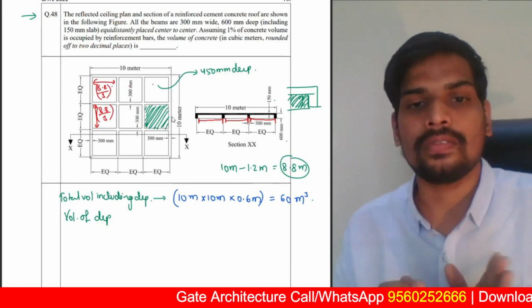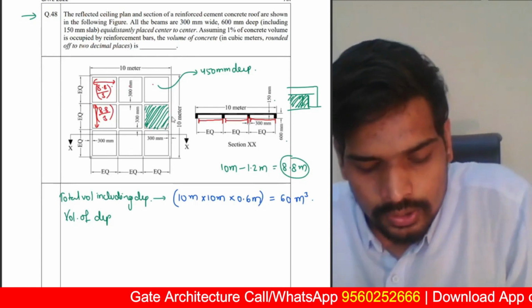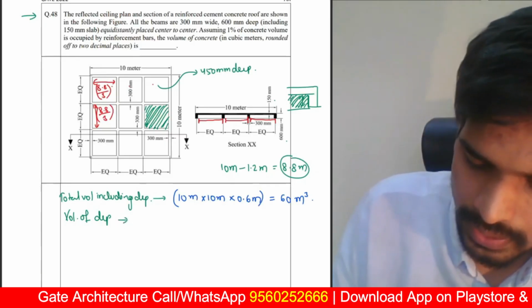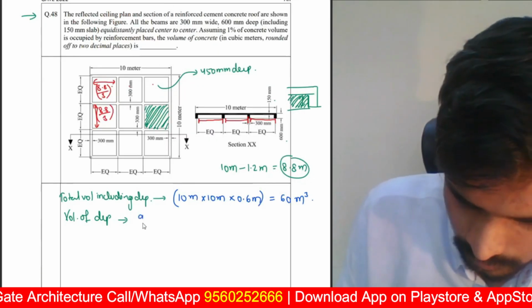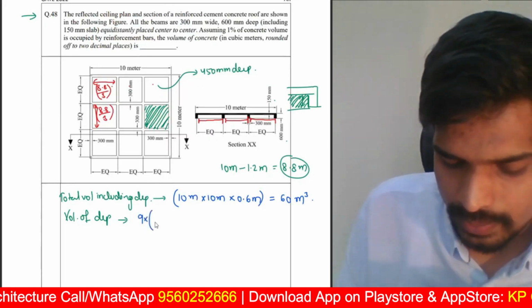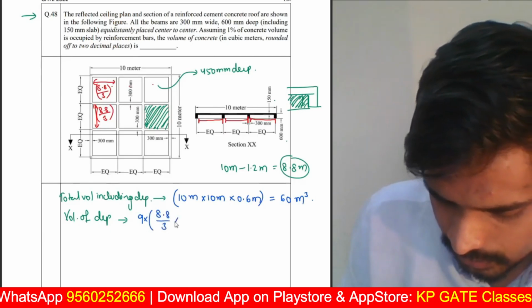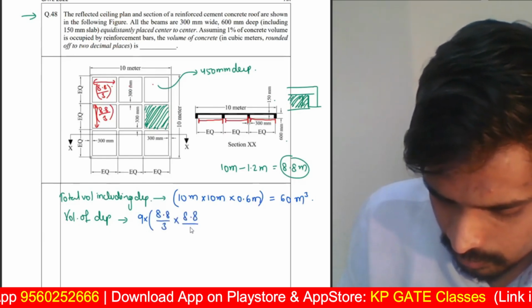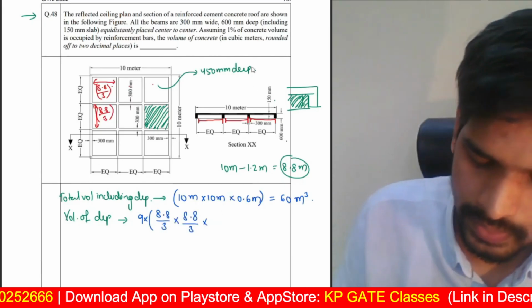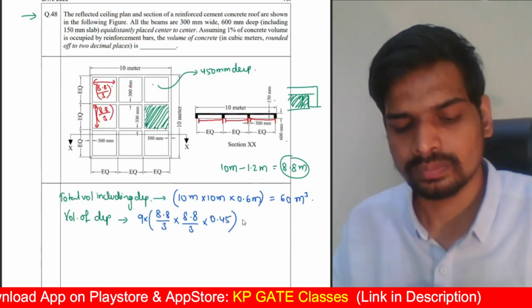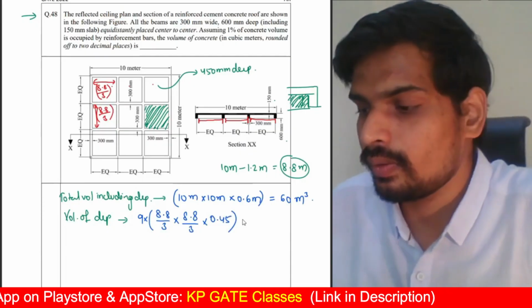You imagine those as coffers. So the total volume of depression will be, there are 9 depressions, multiplied by the volume of each depression, which is 8.8 by 3 into 8.8 by 3 into 450 mm deep. In meters it will be 0.45. So that's the volume of the depression.